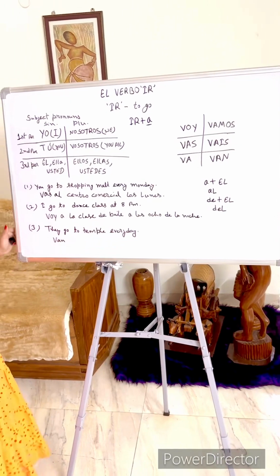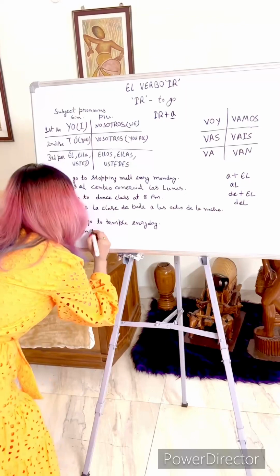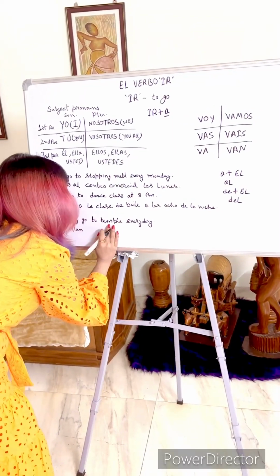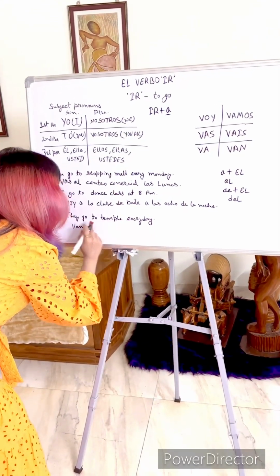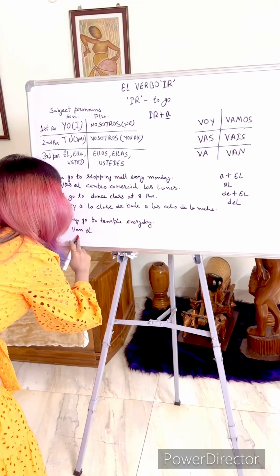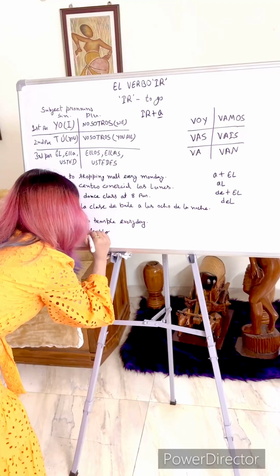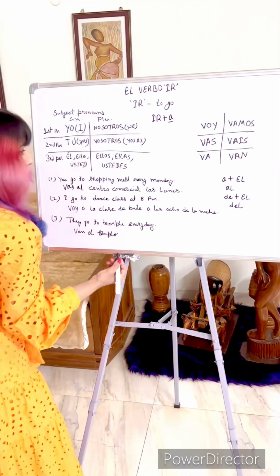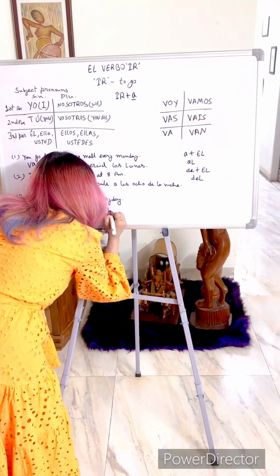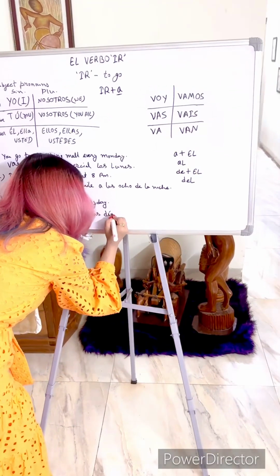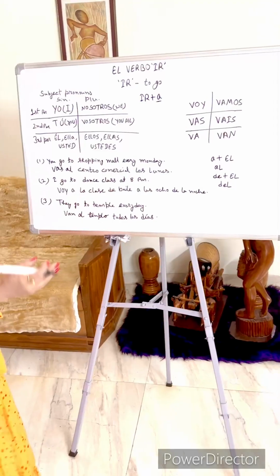And again temple is masculine gender and a singular noun, so a plus el would become al. Van al templo every day, todos los días. Van al templo todos los días.